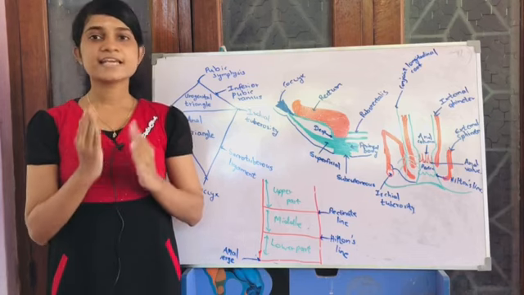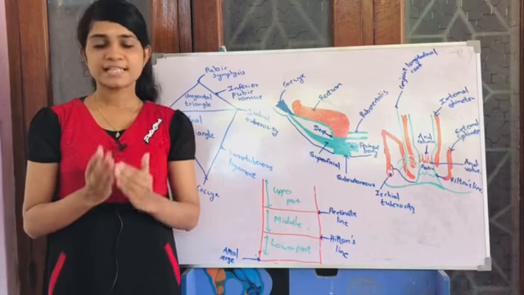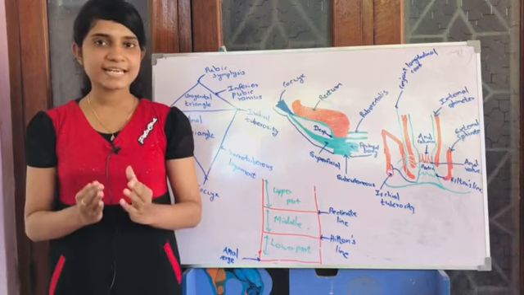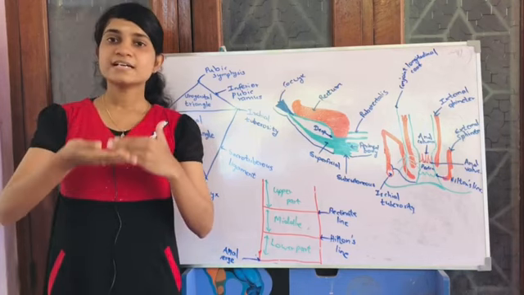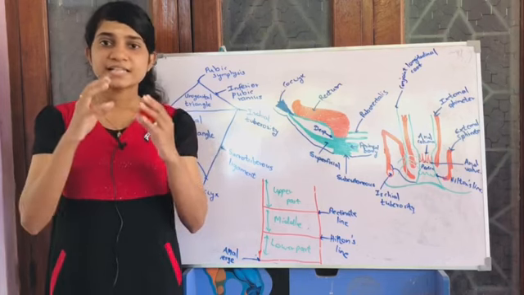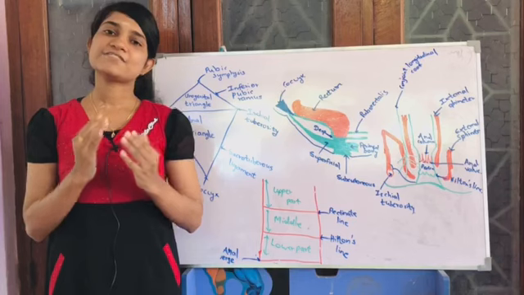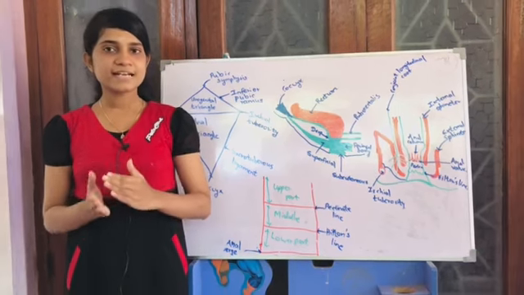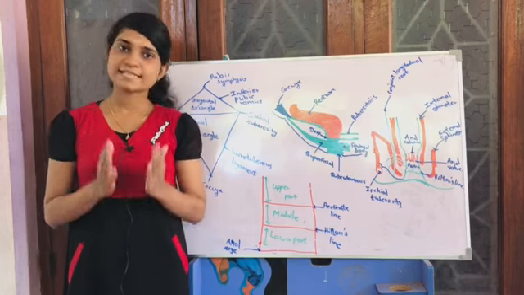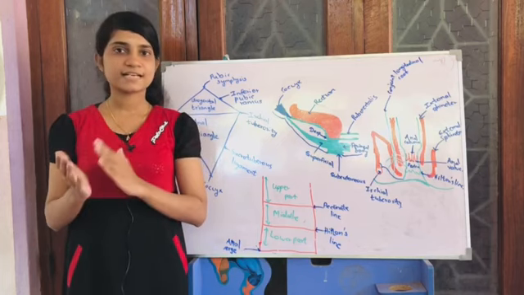There are 3 degrees of hemorrhoids. They are the first degree, second degree and third degree. In the first degree, the hemorrhoids are contained in the anal canal. But in the second degree, they prolapse during defecation. But in the third degree, they prolapse through the anal orifice. These are the first, second and third degrees.